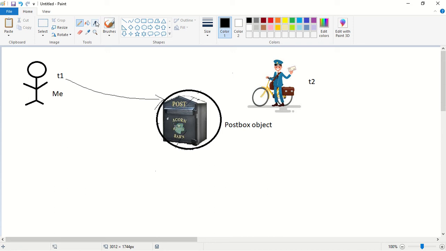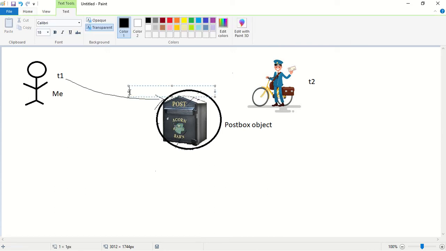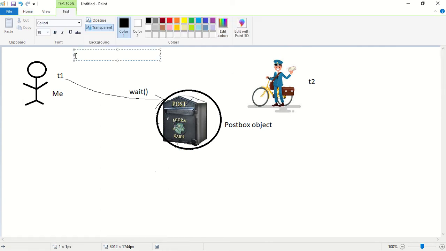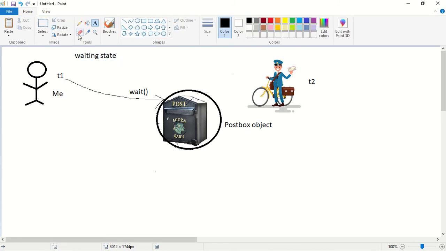So that is why T1 is responsible to call the wait method on the postbox object. The thread which is expecting some update operation is responsible to call the wait method on the given object. Next, what happens when a thread calls the wait method? When a thread calls the wait method, the thread will immediately enter into the waiting state.